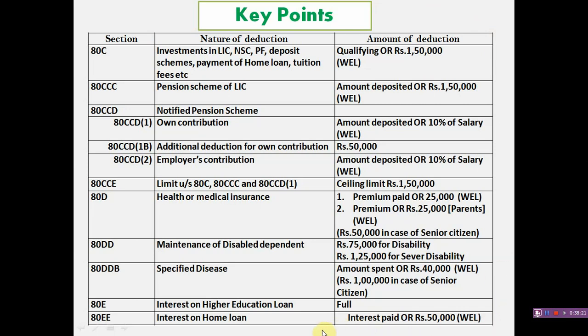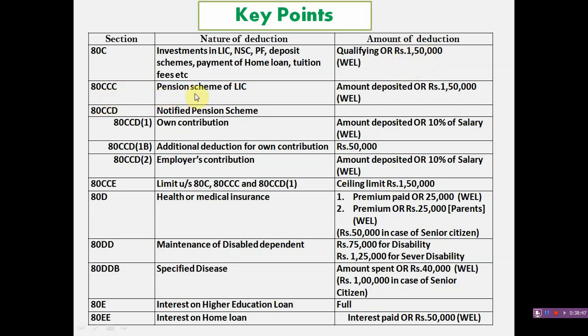Just you can remember these key points. Section 80C, it is allowable for life insurance premium, NSC, Provident Fund, deposit scheme, payment of home loan, and the amount of deduction is maximum rupees 1,50,000.